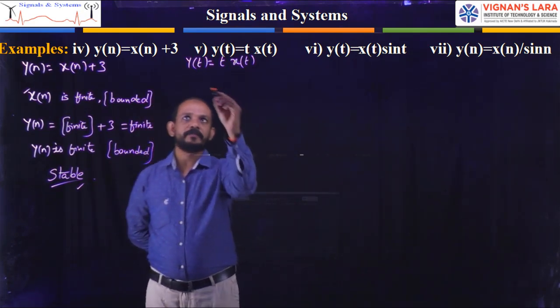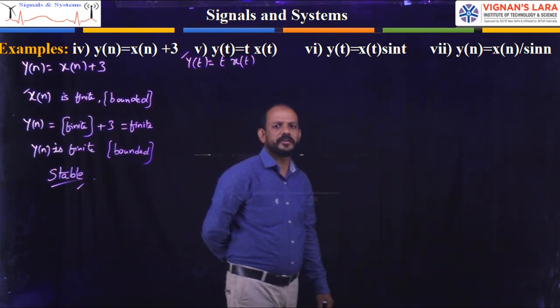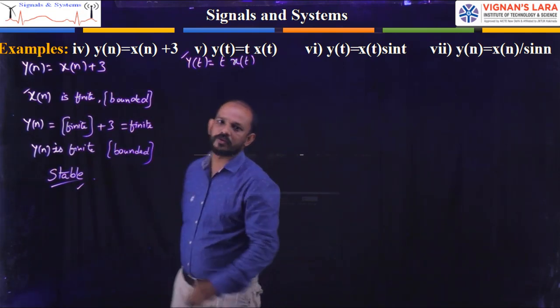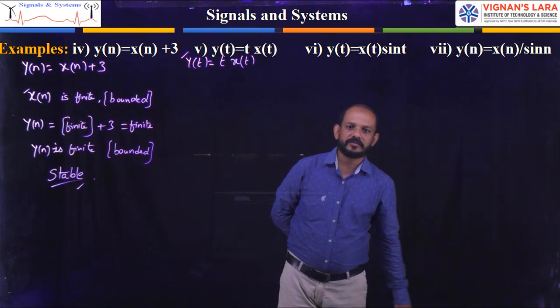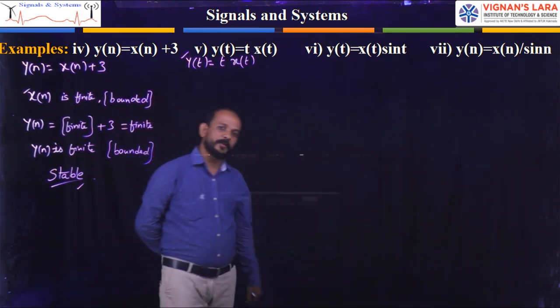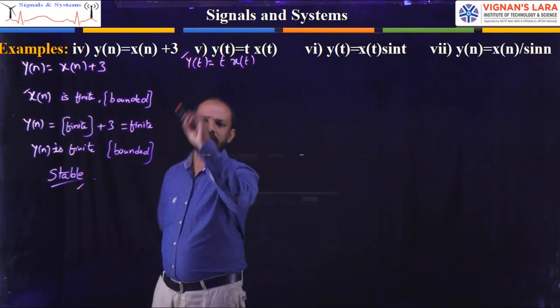First of all, whether it is a discrete time signal or continuous time signal. Y of t equal to t into x of t is a continuous time signal. So it represents a continuous time system. So we have to say whether this continuous time system is stable or unstable. The concept is same.